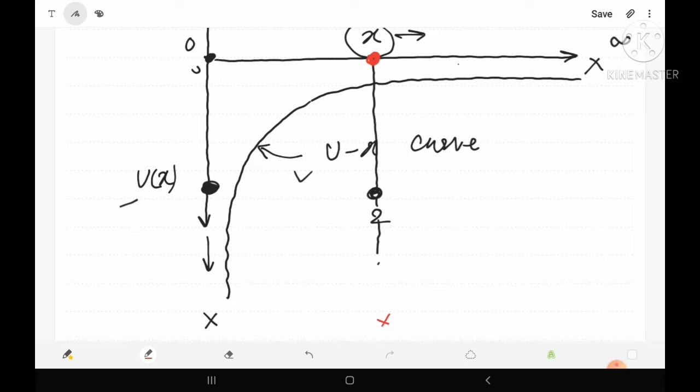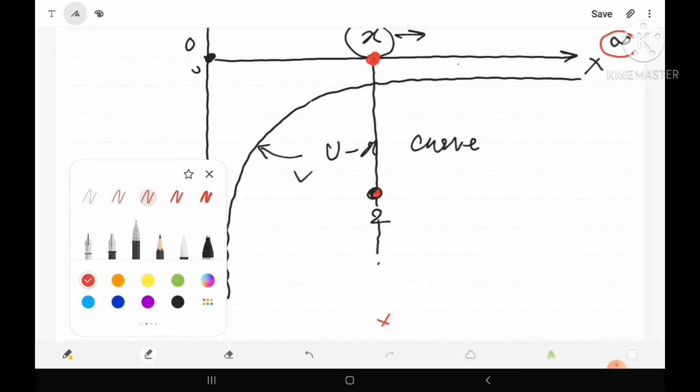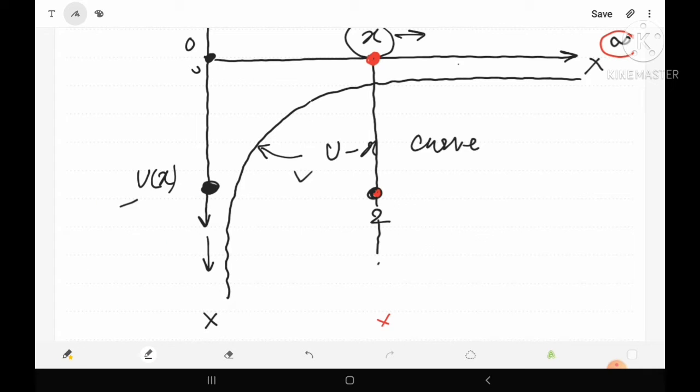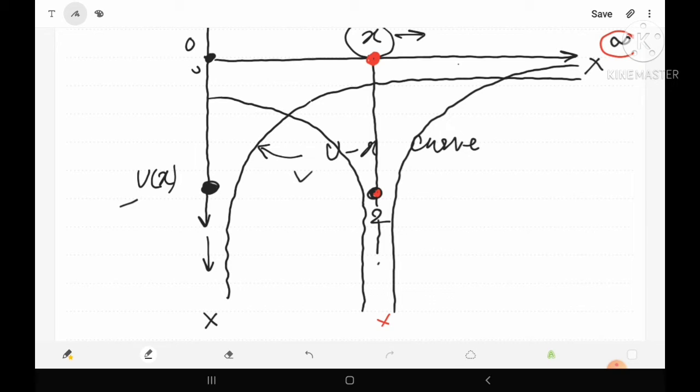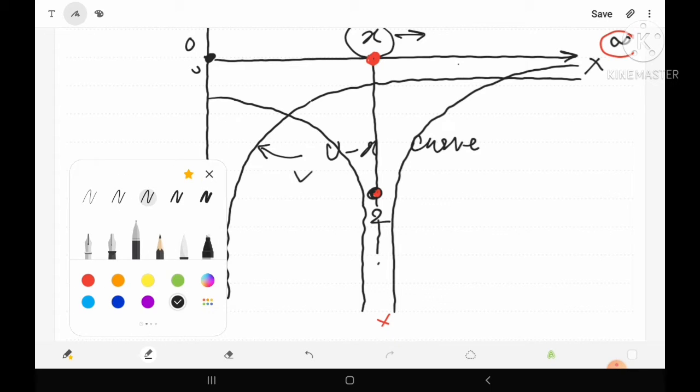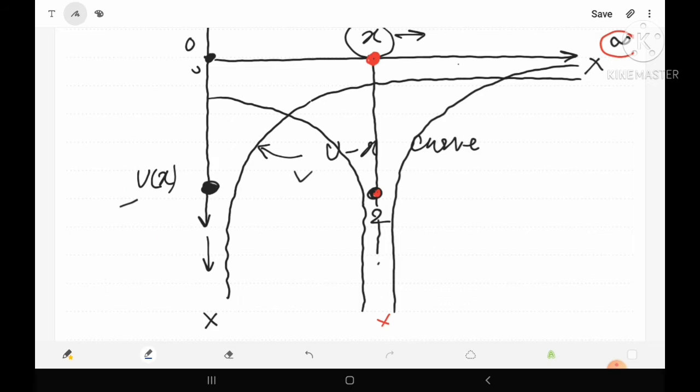Similarly, if the distance between the second atom and the free electron becomes infinity, then what will happen? Its potential energy reduces to 0. So in this case we have got this type of graph, in this direction and also in the left direction. If we want to find the resultant one, then this type of graph we will find. Suppose the blue color is used to show the resultant curve.